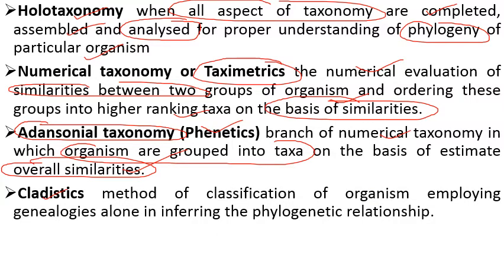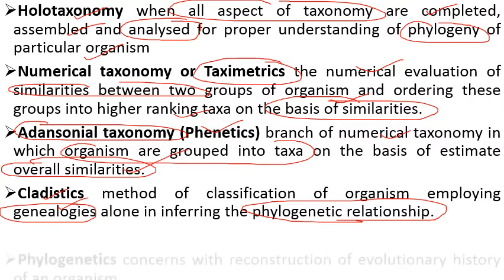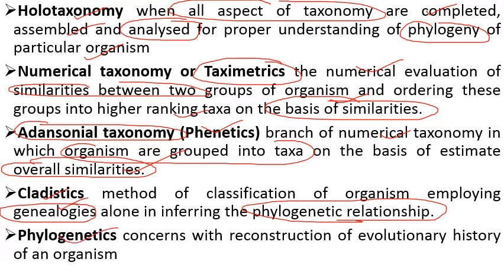So it is a method of classification of organisms employing genealogies, which is also known as study of the future generations or alone in inferring the phylogenetic relationship. So इसमें हम study करते हैं offsprings की और parental histories of an organism, जिनको study करके हम plants classify करते हैं. In Hindi we call it as वंशावली. So it is an important technique of classifying the organisms. Next is phylogenetics. It is concerned with the reconstruction of evolutionary history of an organism.